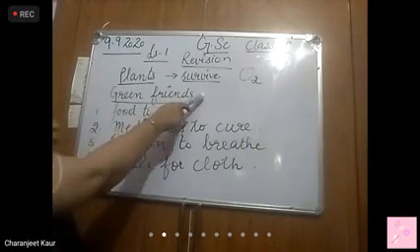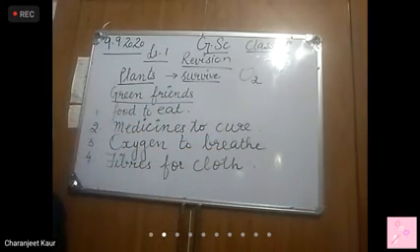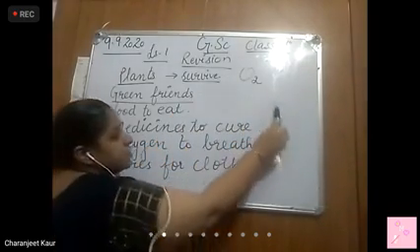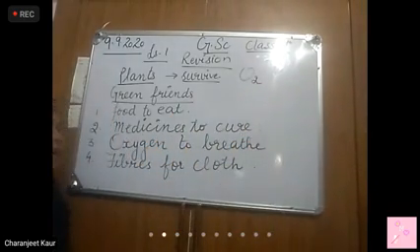So, as plants are giving us so many things, we are not able to live without plants. Is our life possible without plants? No, we cannot survive, right?